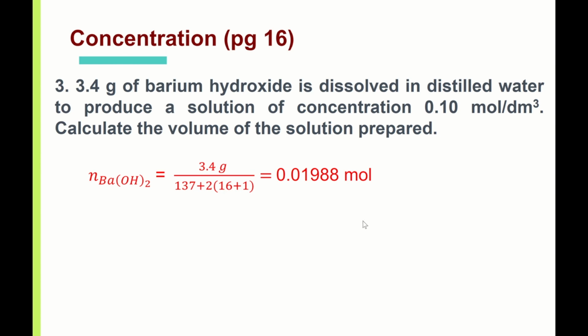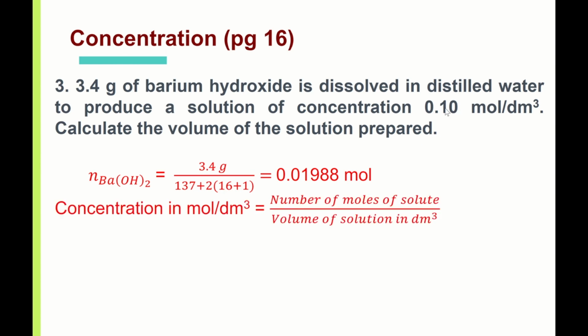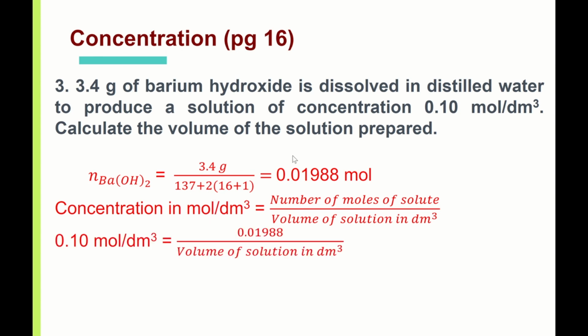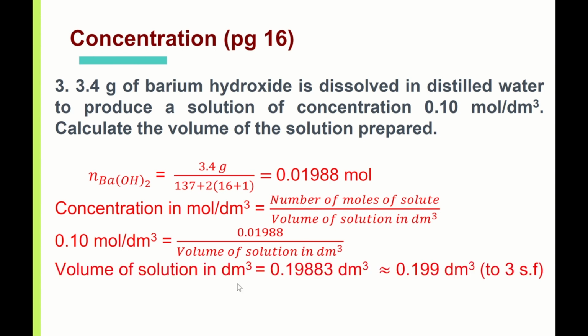And then from here, you are given 0.1 mole per dm cube. So take a look at this formula. Concentration is mole per dm cube, mole divided by dm cube. So you have this concentration, which is 0.1, and you have this number of moles, which is 0.01988. So what you need to do is divide 0.01988 by the concentration. You will get about 0.199 dm cube. So the volume you need to prepare to get this concentration is 0.199 dm cube.